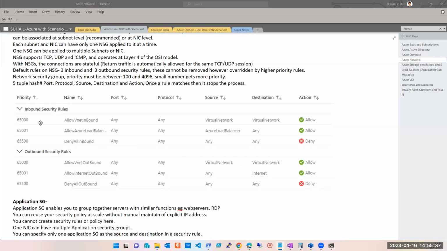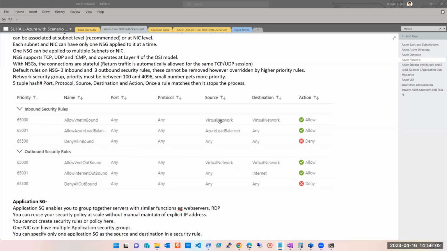Now let's talk about other rules, the inbound security rules. What is the inbound security rule? The first rule has priority 65,000. The rule name is Allow VNet Inbound. ठीक है, प्रायोरिटी को मैं एक्सप्लेन करता हूँ. Allow VNet Inbound, it is just a name. You could say ABC, XYZ, anything. हाँ, but understanding के लिए हमेशा relevant नाम देते हैं हम लोग. Port and protocol, I will explain.